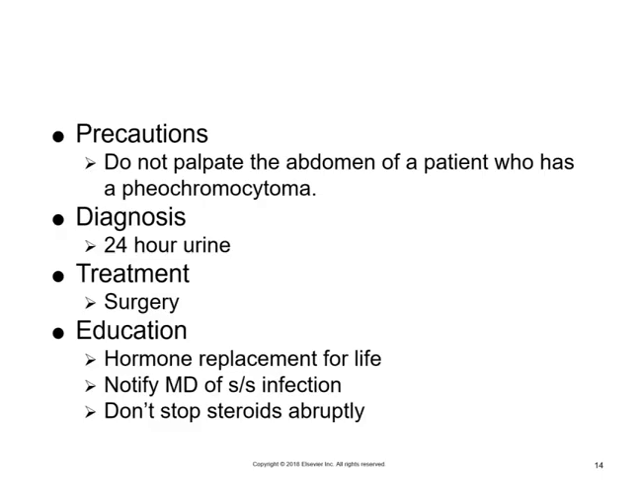Precautions for these clients: we don't want to palpate the abdomen and do anything to that pheochromocytoma. Diagnostics, we're going to do a 24-hour urine. The treatment for these is going to be surgery, and these clients are going to be on hormone replacement for the rest of their life. We want to notify the doc of any signs and symptoms of infection, and do not stop those steroids abruptly.